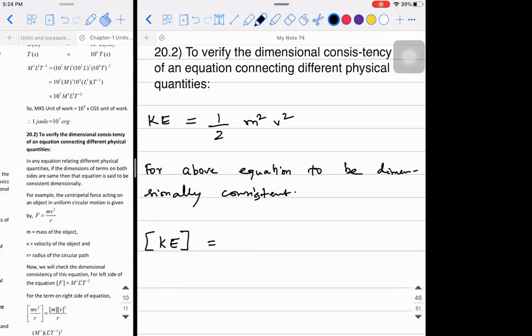I told you yesterday, when you put something within a square bracket, it is understood as the dimensional formula of that physical quantity. Why didn't I take the half into consideration? It's a constant, not a physical quantity, and only physical quantities have units.